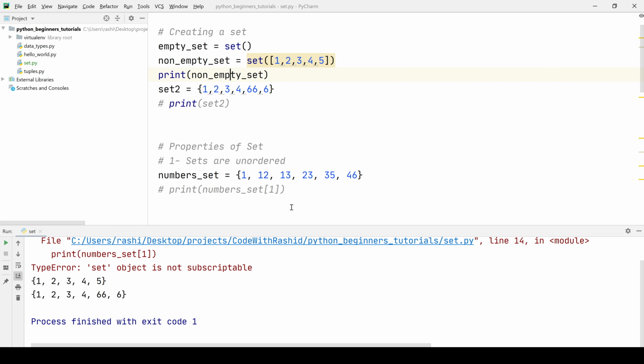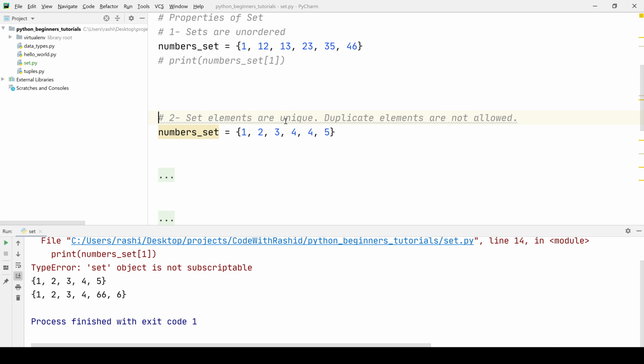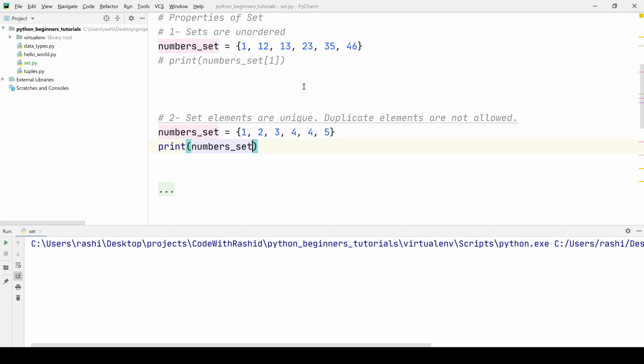Now we shall look into the second property, and that is set elements are unique, duplicate elements are not allowed. So we cannot have any kind of duplicate values in sets. In this case we have 1, 2, 3, 4, 4 and 5. So we have got 4 two times. Now if we print the set, we will see that we won't have any duplicate values here.